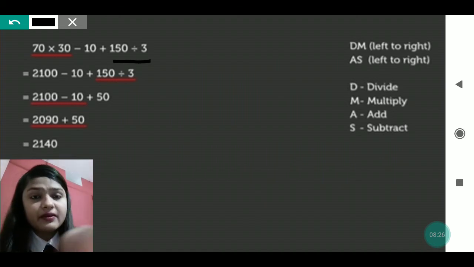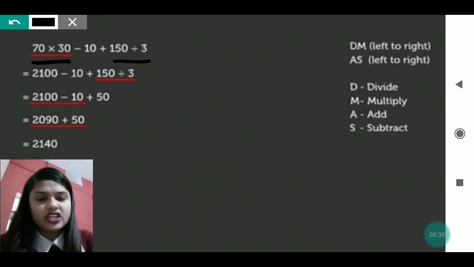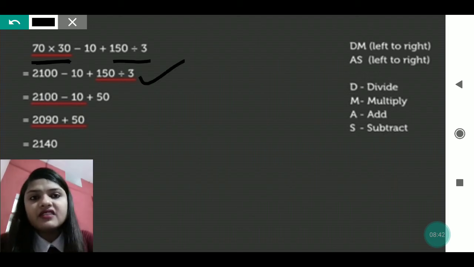So we will write 70 into 30. In this question I am seeing it is already written as 2100 after multiplying, minus 10 plus 150 divided by 3, but we will carry out the division work first.